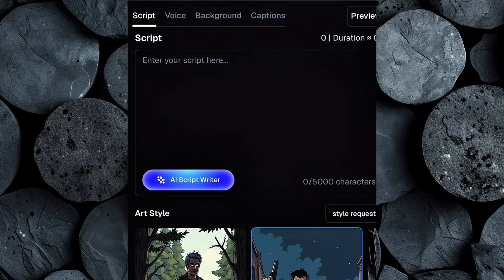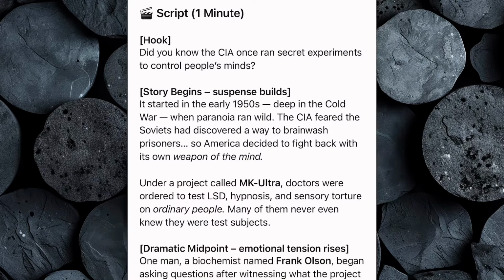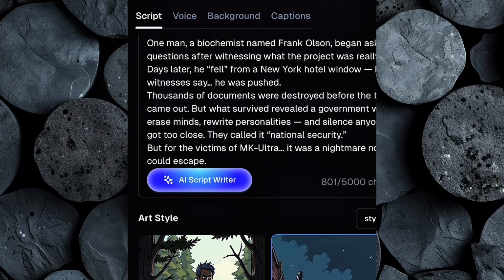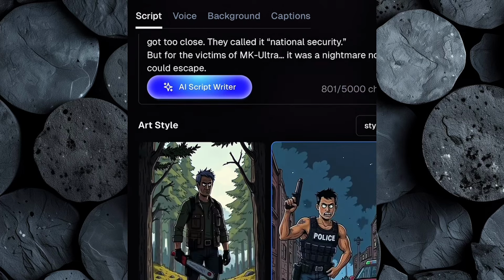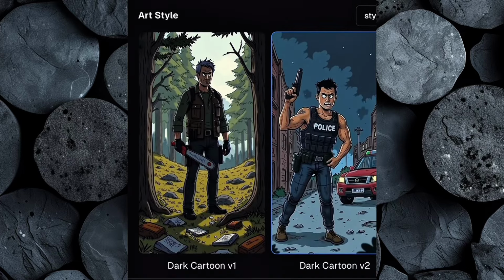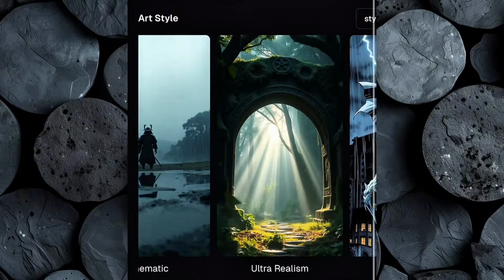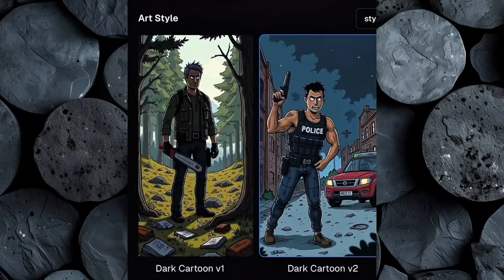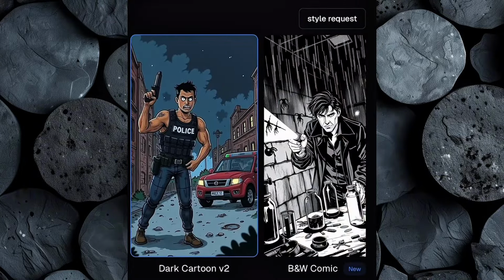Since we already created our script earlier, go back to ChatGPT, copy the completed script, and then return to Clippie AI and paste it into the script box. Below the script field, you'll see Act Styles. These styles control how your video will look and feel. For the scary story niche, the best choice here is Dark Cartoon Style, version 2, because it gives your visuals a mysterious, eerie, and cinematic atmosphere that performs extremely well on TikTok and YouTube Shorts.